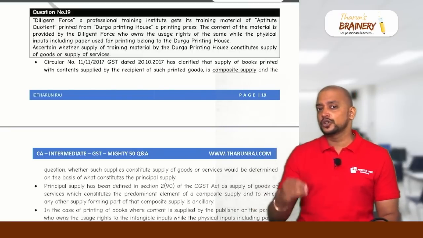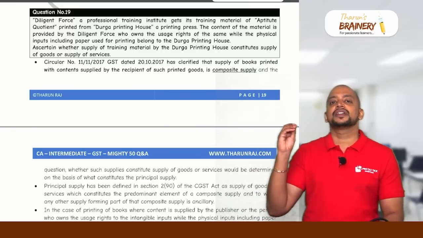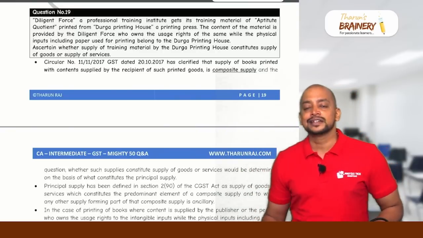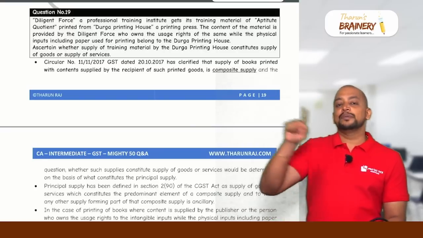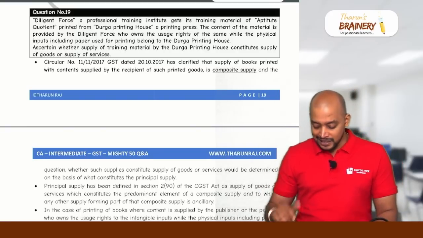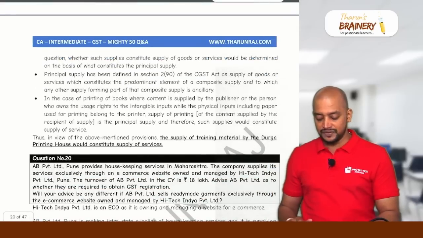Suppose if it is a tissue paper on which the logo of the restaurant is printed, in that case the principal supply is paper and the printing is only ancillary, therefore it will be coming under supply of goods. But in this case, it will be treated as supply of service.